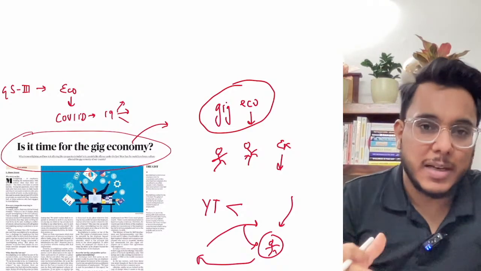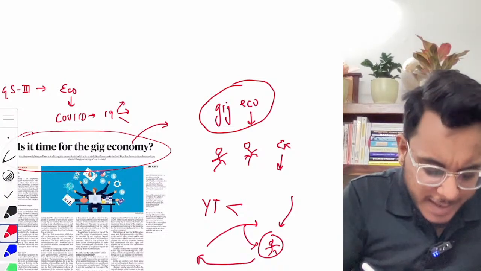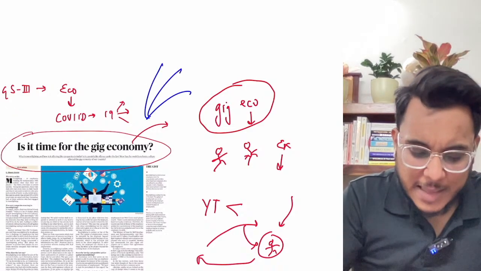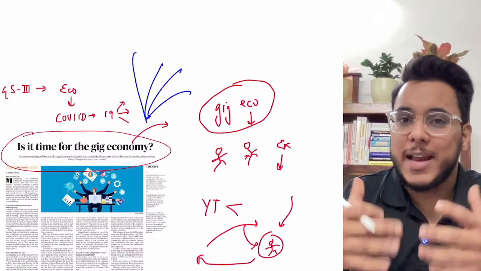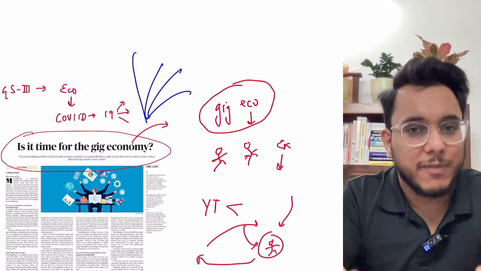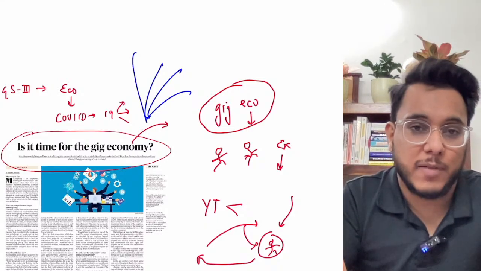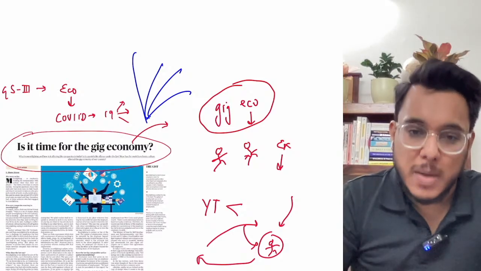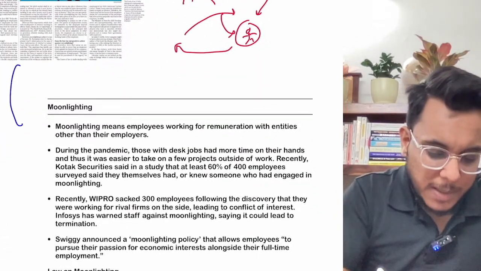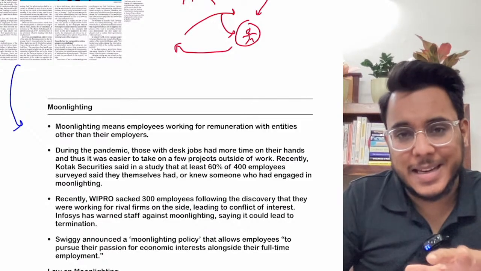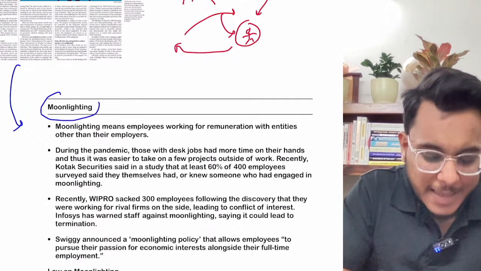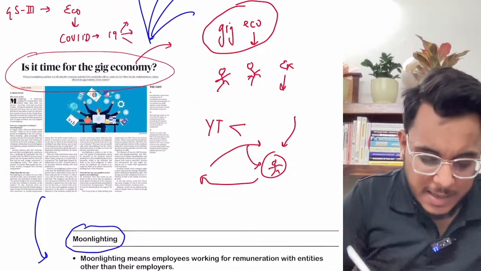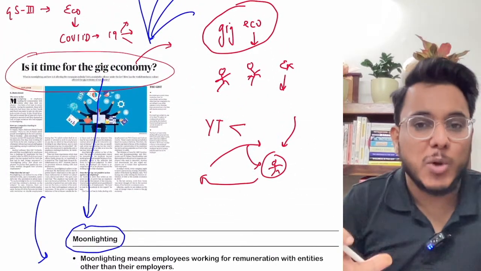So guys, when we talk about the gig sector, today these gig sectors are booming. Today there are many websites where you can find such kind of gigs, such kind of assignments, and you can be paid on a per assignment basis. Now let's come to this particular article. So basically, guys, this article is talking about the moonlighting phenomenon. The name of the article is gig economy, but throughout the article moonlighting is being discussed.